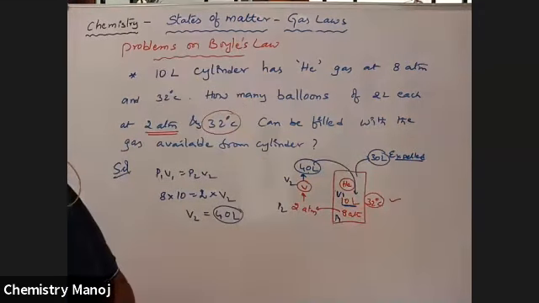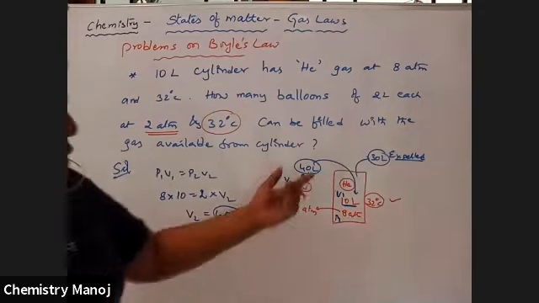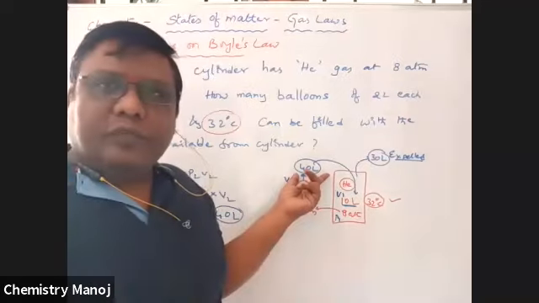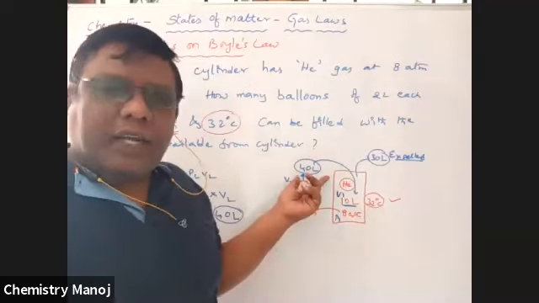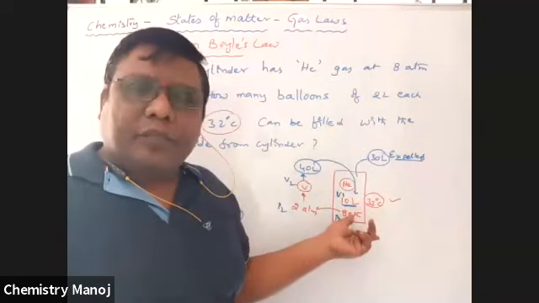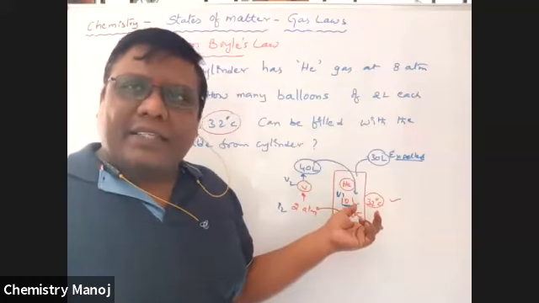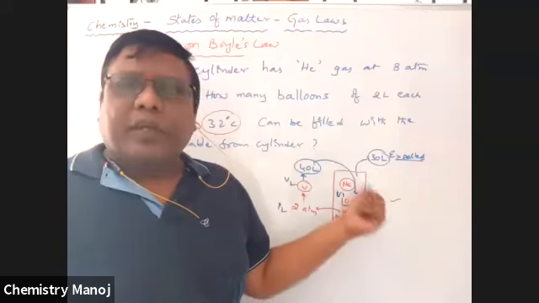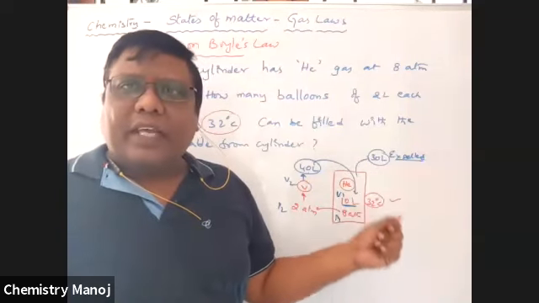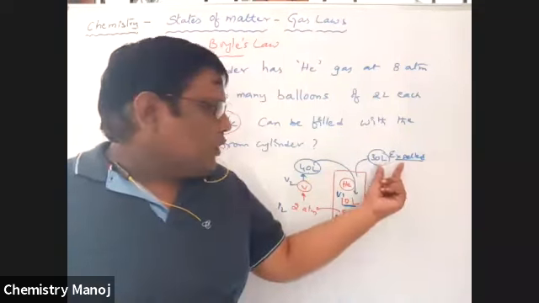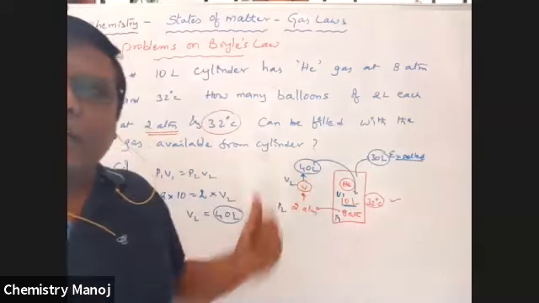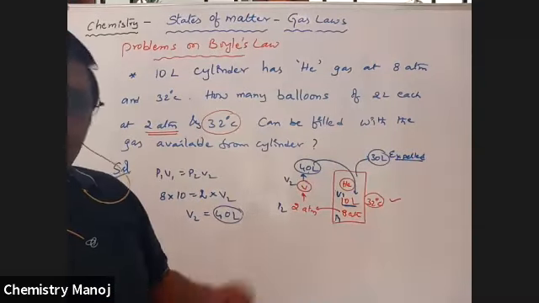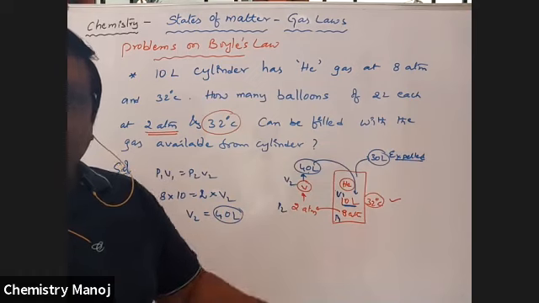From that cylinder, so no doubt there is 40 liters in. Among these 40 liters, 10 liters is inside. The remaining 30 is the extra. The extra 30 is expelled out from the cylinder. That means the volume of gas available to fill the balloons is only 30 liters, not total 40 liters.